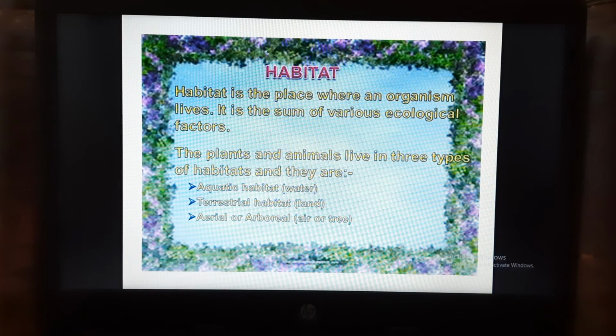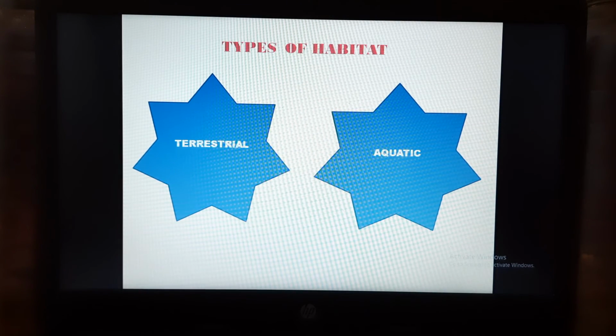Mainly, we will study the aquatic and terrestrial habitats. So, generally, we have two types of habitats. The first one is terrestrial, and the second one is aquatic.